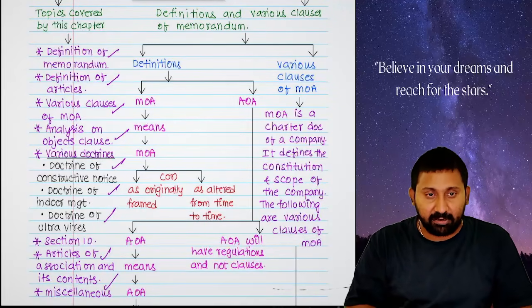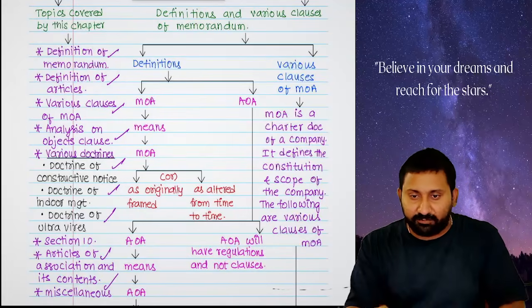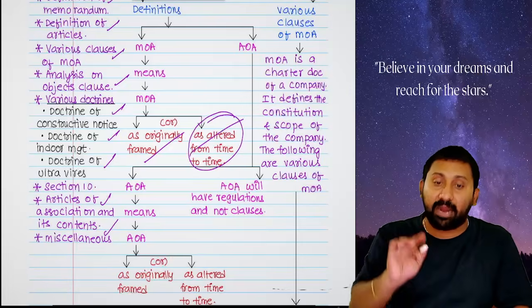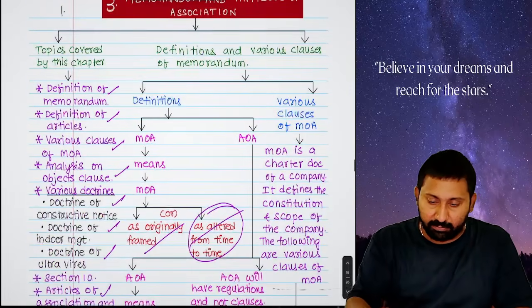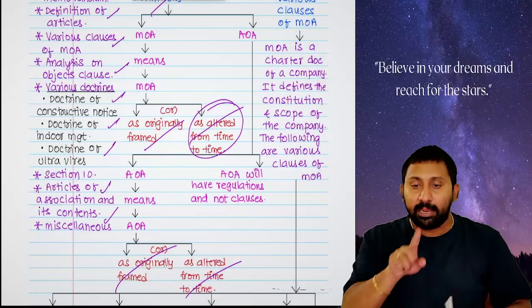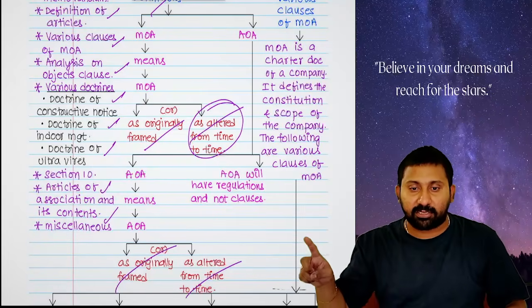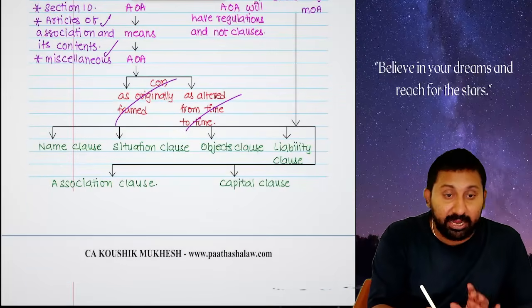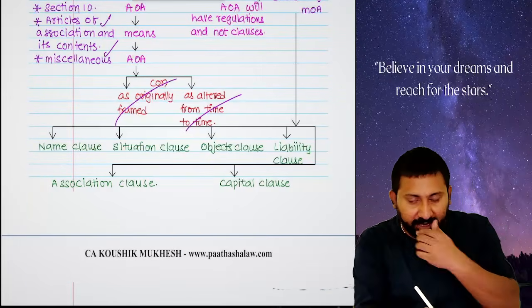First, I will cover the definitions. Memorandum is of two types: original memorandum at the time of incorporation, and altered memorandum whenever you make an alteration. Articles also the same. Definition of various clauses. There are totally 6 clauses: name clause, situation clause, objects clause, liability clause, capital clause and association clause. In the name clause, the name will be there. Proposal of a company name.